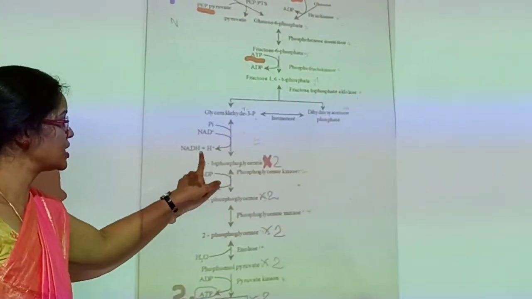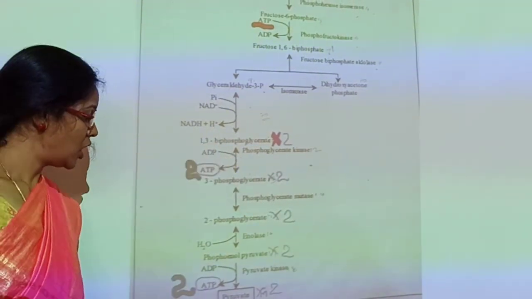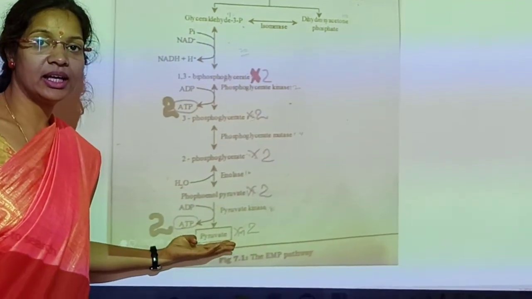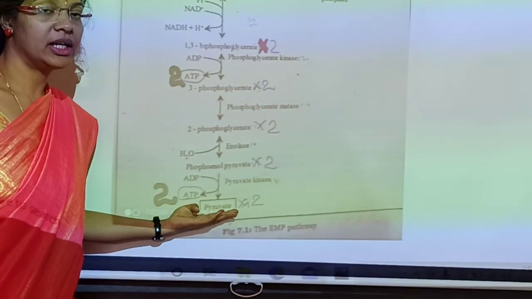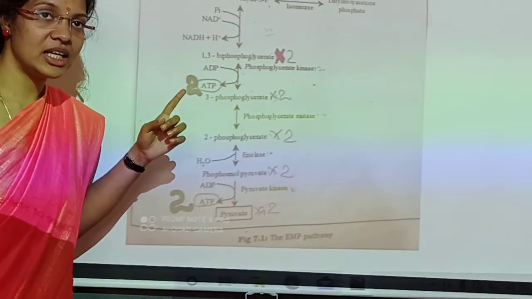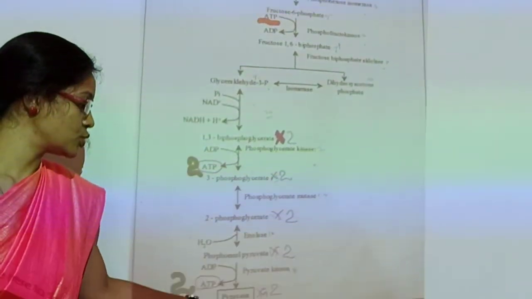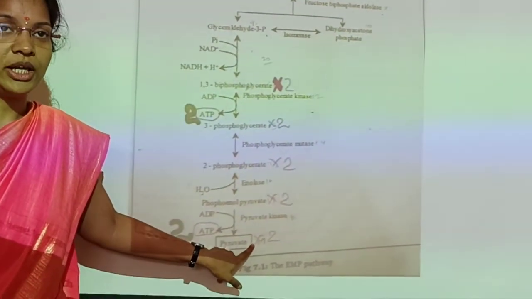Then you can also see the synthesis of NADH plus H plus. How many pyruvates are yielded at the end? 2 pyruvates are yielded at the end. So when you start the EMP pathway with one glucose molecule, it results in the production of 2 pyruvate molecules.